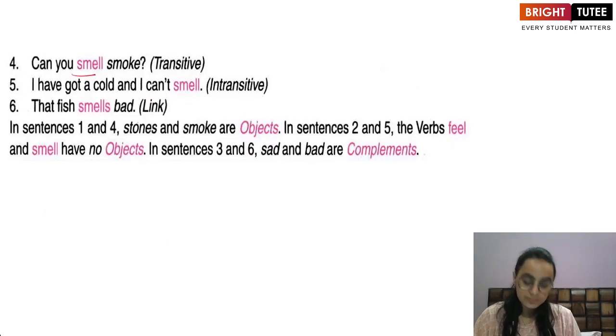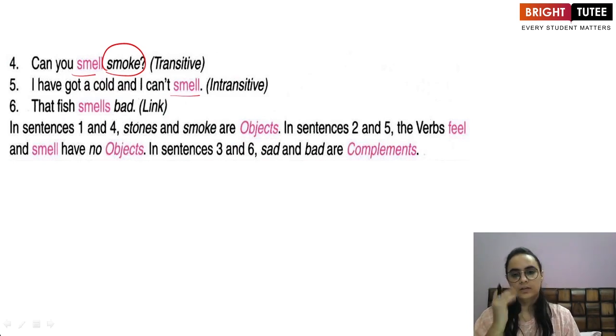Similarly, can you smell smoke? Here I have the object smoke, therefore it is transitive in nature. I have a cold and can't smell. Here the verb is smell, does not have an object next to it, yet the sentence is complete. It is intransitive in nature.